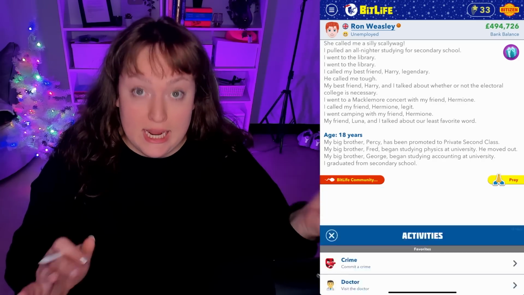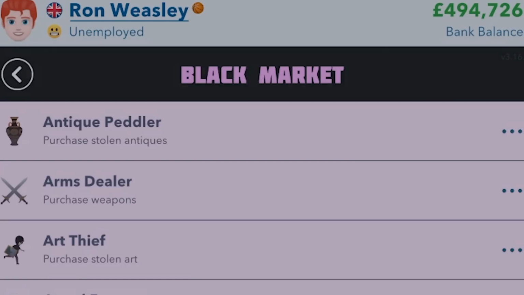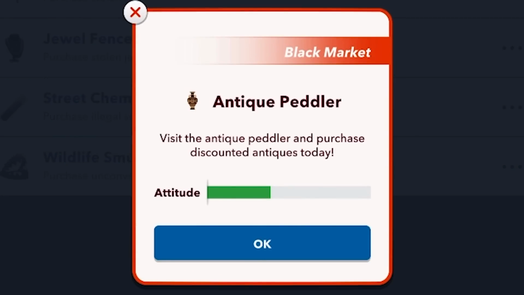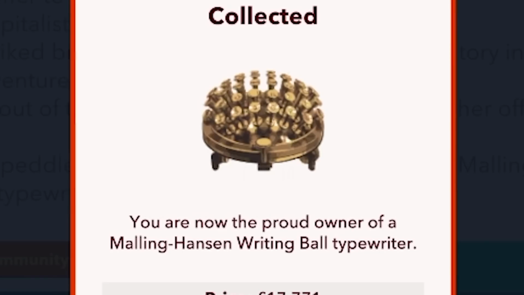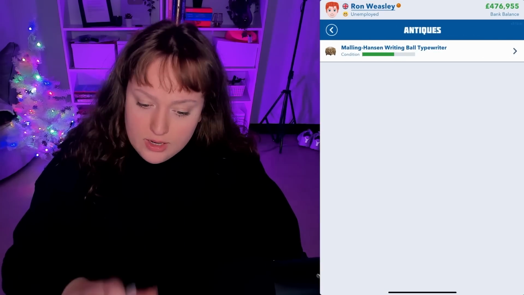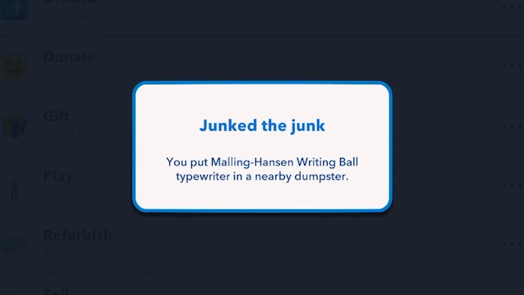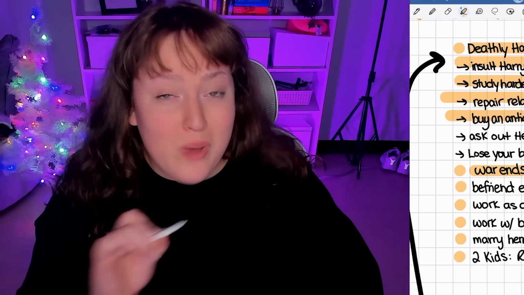Let's age to when we're 18 because we need to be able to go to the antique dealer, which you have to be 18 to. So we're attending the black market. Let's go to the antique dealer and bet for an antique. Boom, it's mine. We got a Malling Hansen writing ball typewriter. So now what we have to do is go to our belongings, get the typewriter, and discard it to symbolize destroying the Horcrux.